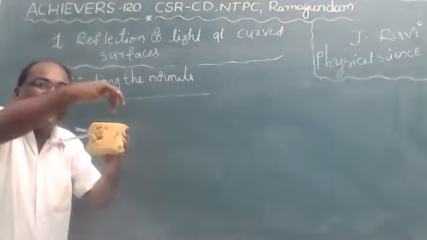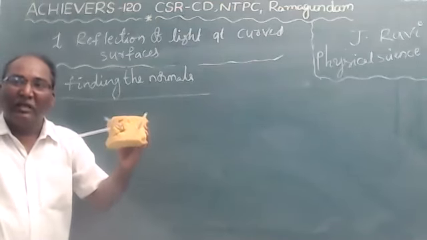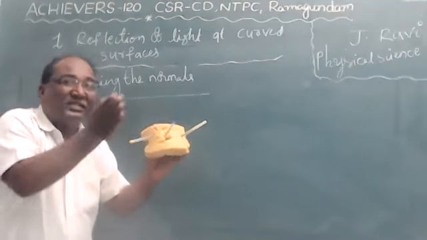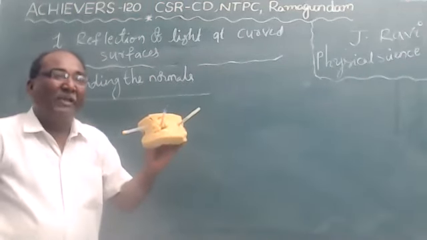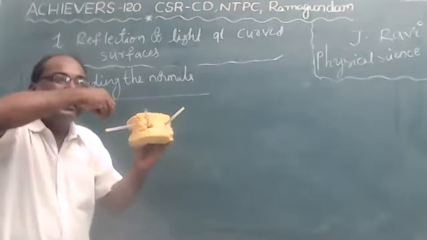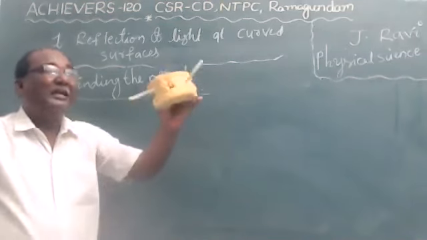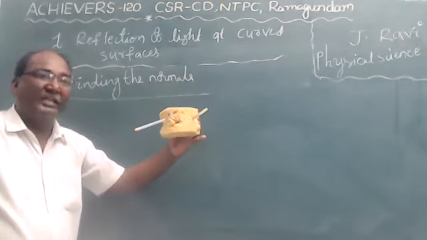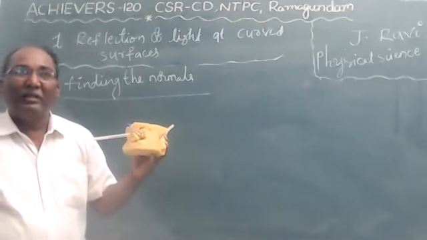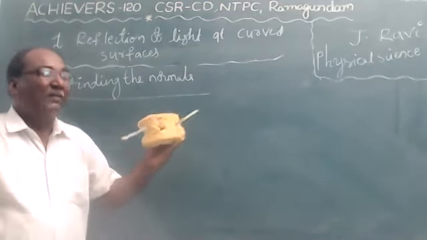Convex mirror is the diverging mirror. Do you understand, children? Convex mirror is a diverging mirror because all the rays are diverging. When we extend these reflected rays backward, they meet at a particular point. According to this activity, concave mirror is a converging mirror and convex mirror is a diverging mirror.